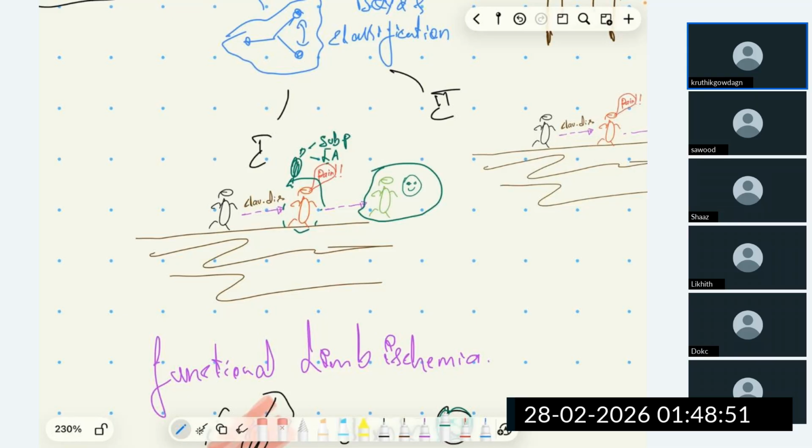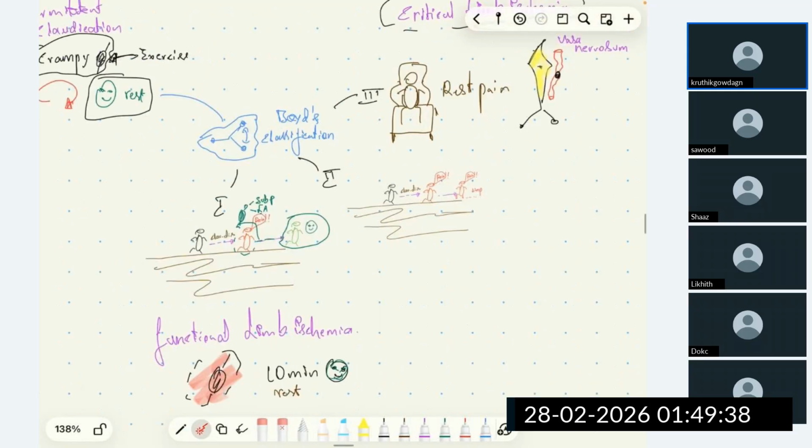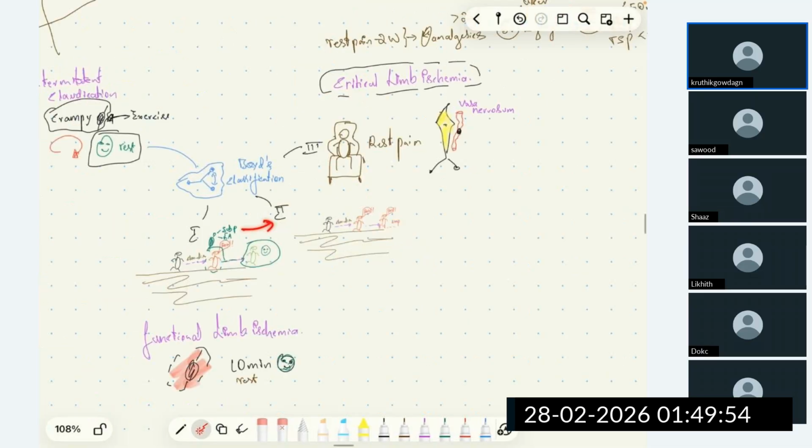This is called Boyd's 1. Classification 1, where the patient, after walking for some distance, develops pain, the determined guy continues walking, and the pain will be relieved. What is Boyd's 2? Here also, the patient develops pain after walking for some distance and he is determined and he continues to walk. But unlike this case, the pain will not be relieved. The patient continues to limp and walk. That is Boyd's 2. Here, the proportion of obstruction, the vessel caliber available for blood flow, is decreasing as we go from 1 to 3.